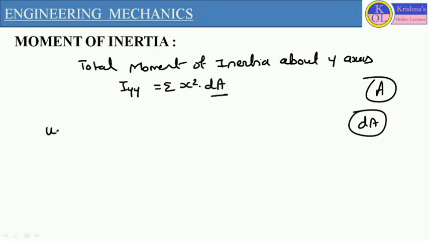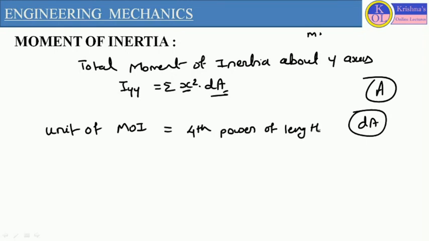Now if we want to define the unit of moment of inertia, so unit of moment of inertia we generally define by this particular equation only. So here this x is represented as a distance, and area we can calculate with the help of dimension. So if we are considering all the dimensions in meters, or if we are taking length as the parameter, so the unit will be fourth power of the length. So unit we can define in terms of fourth power of length as meter to the power 4, centimeter to the power 4, or mm to the power 4.